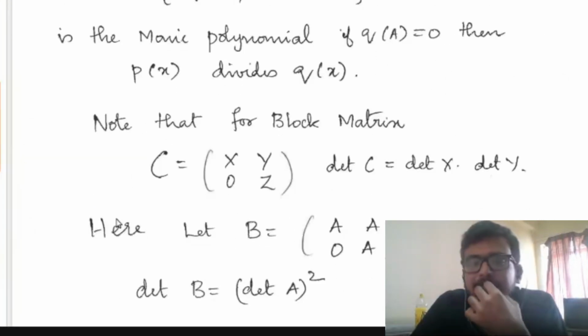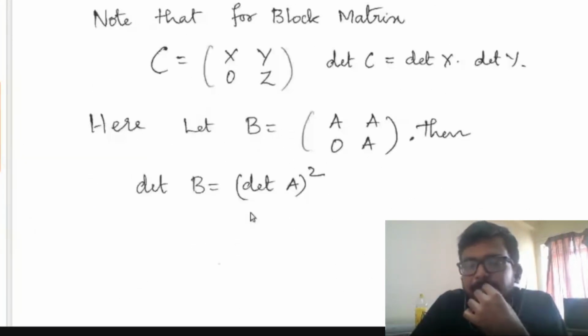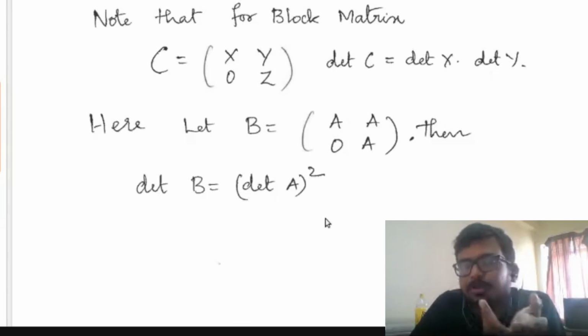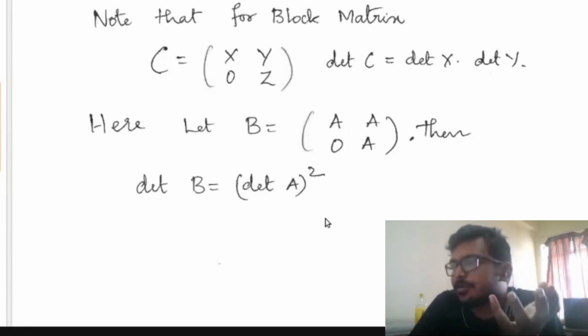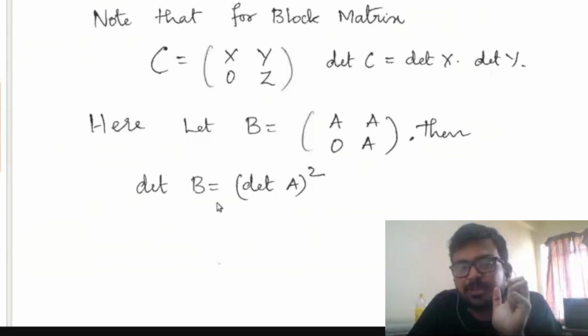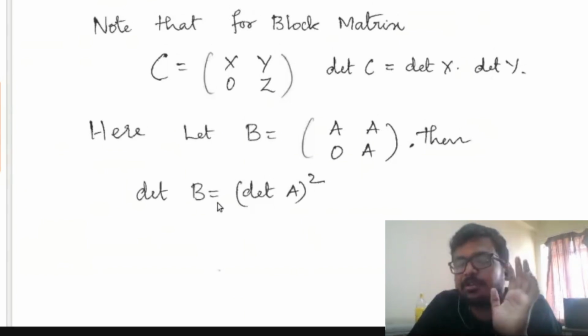So note that the determinant of C is... what will be the determinant of A? The determinant of A square. Here it is not the determinant of I, it is actually the determinant of Z. It's a typo. So B is equal to A0A, so the determinant of B is the determinant of A the whole square. Now, if B is diagonalizable, we'll try to understand the minimal polynomial of B.